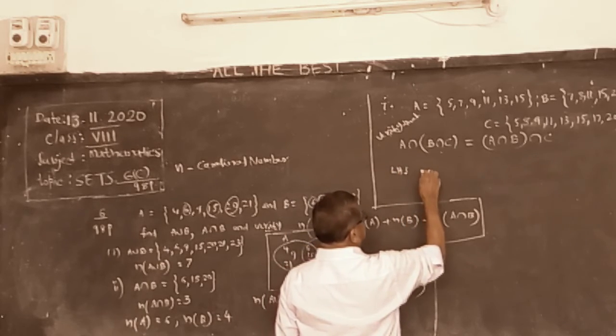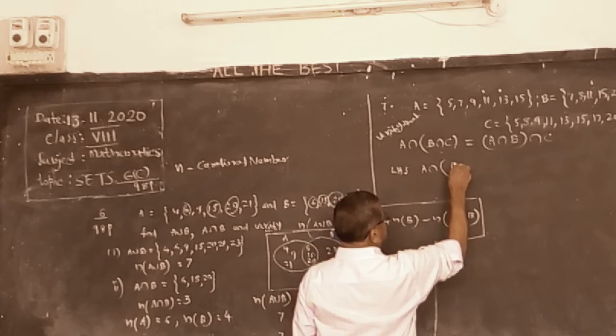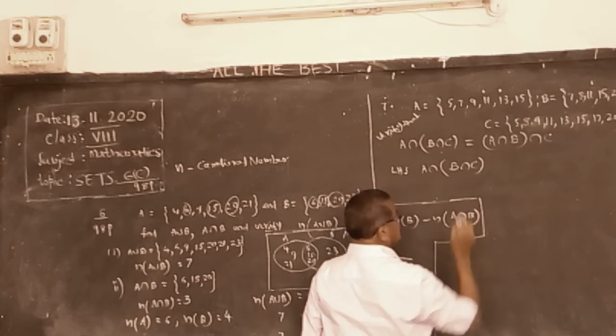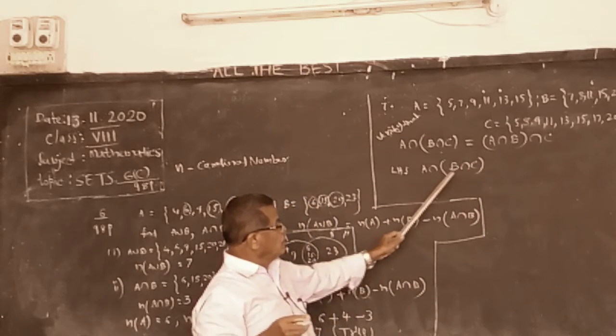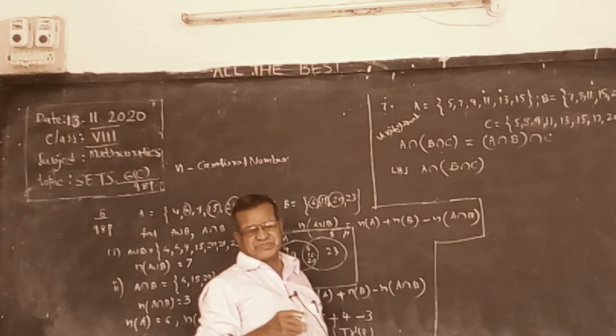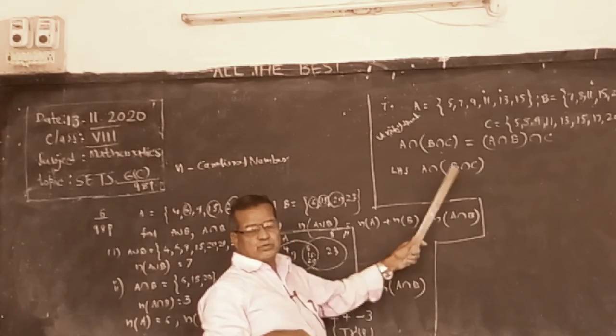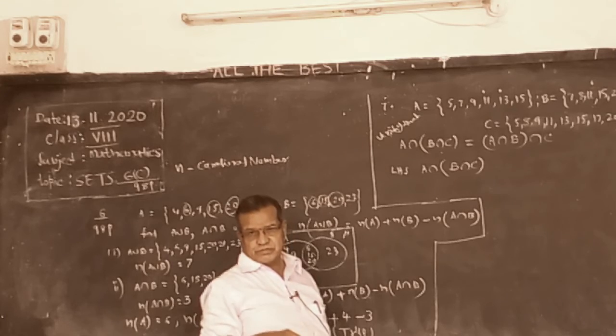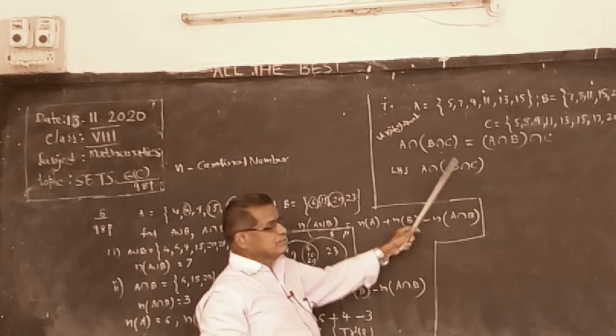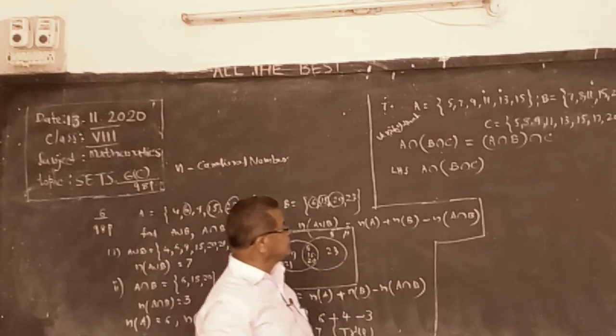LHS: A intersection (B intersection C). First of all, we have to do B intersection C. First attend to this bracket term.